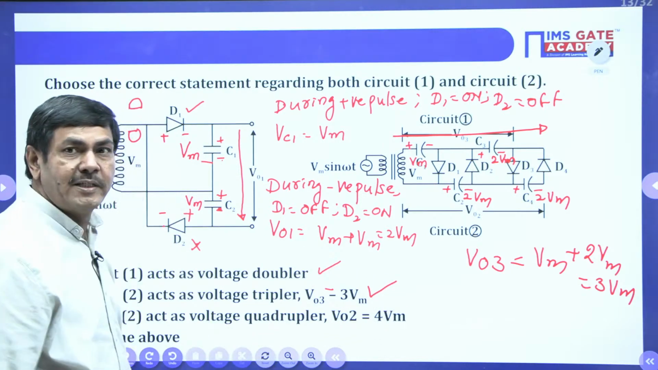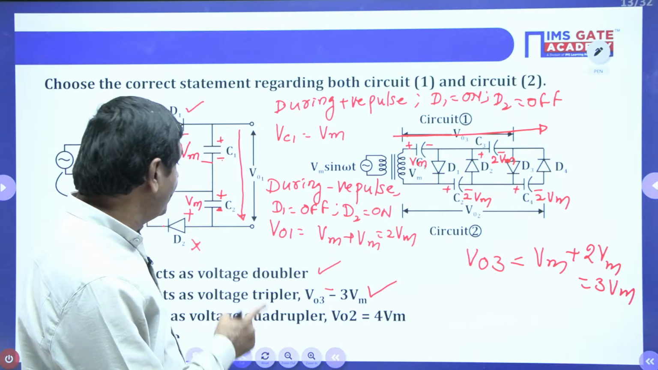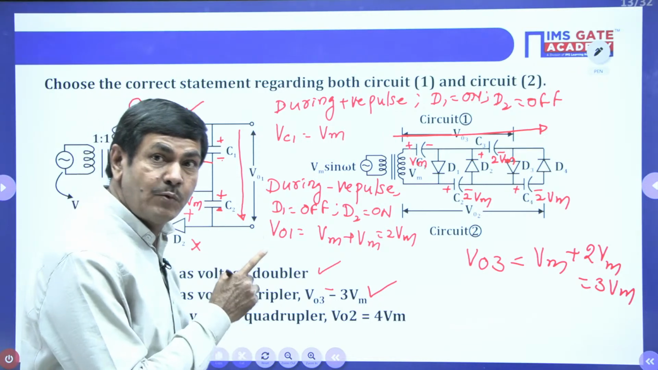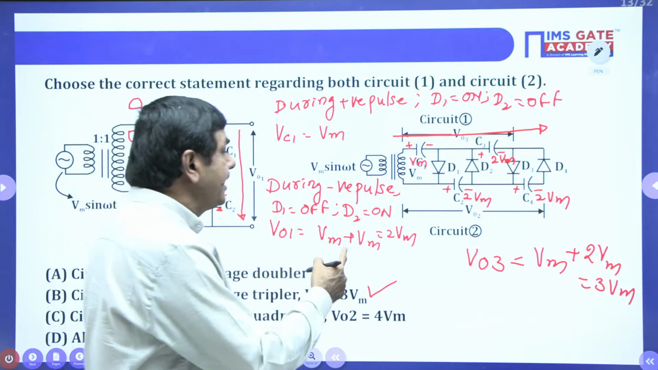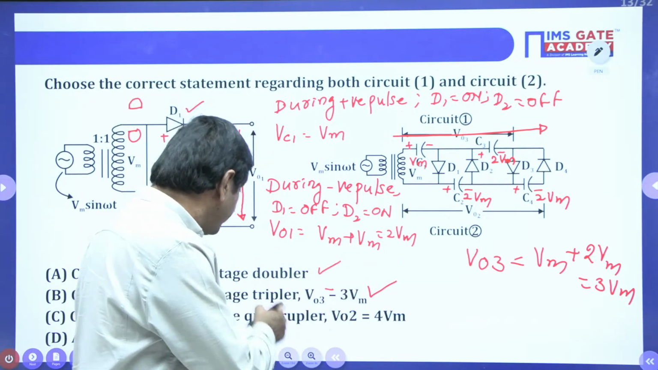That is also correct. In the first case, from the first circuit onwards, I got 2 Vm. It is acting as a voltage doubler. In the second case, V03, if you calculate, we get 3 Vm, a voltage tripler.